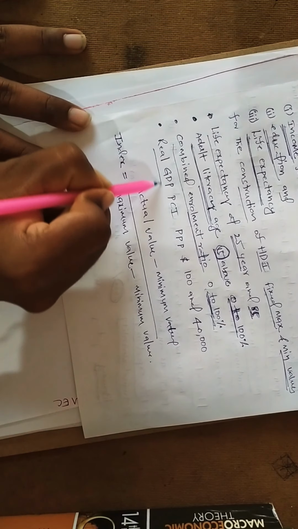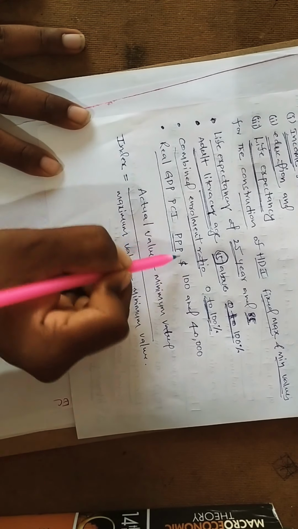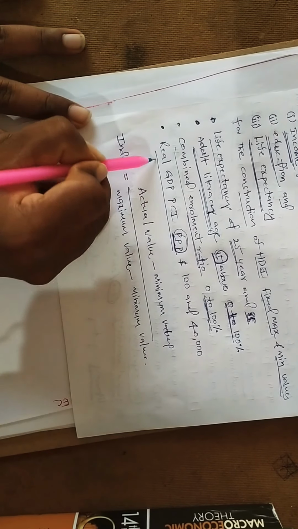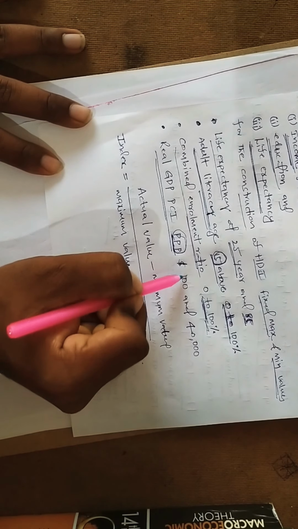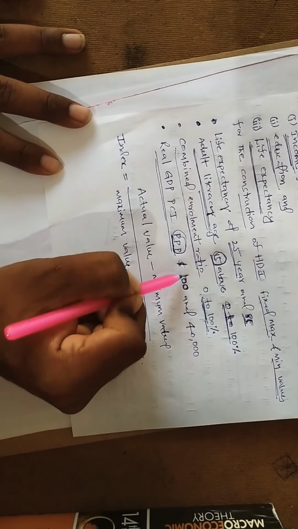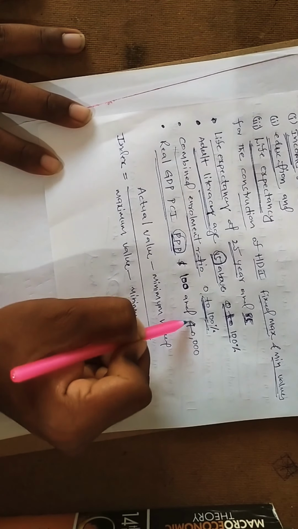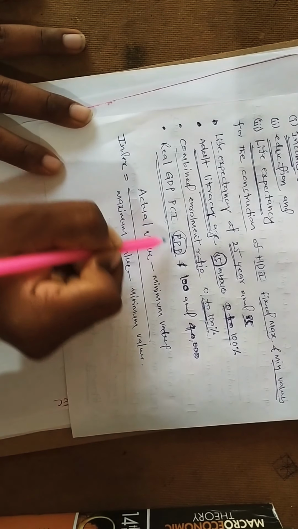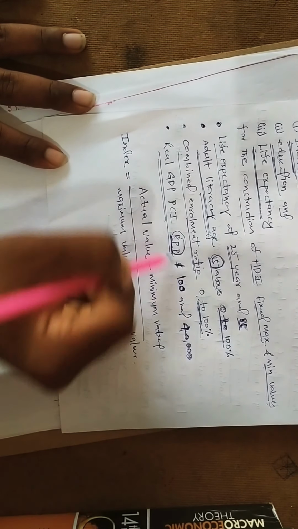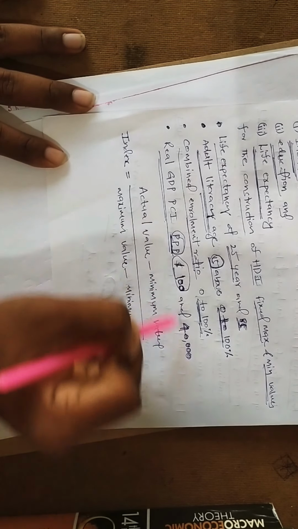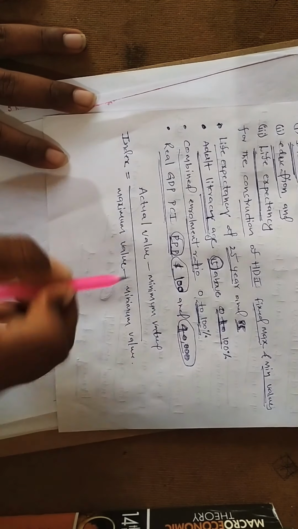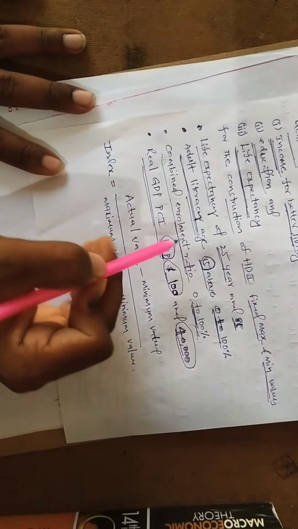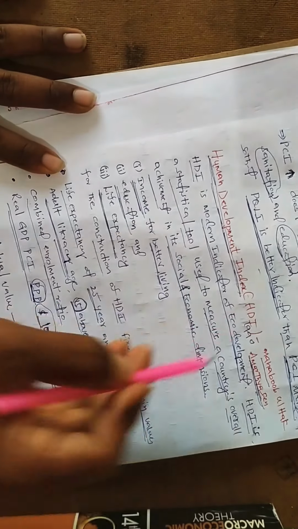And real GDP per capita in purchasing power parity dollars: minimum $100 and maximum $40,000. So these factors are used to calculate the human development index.